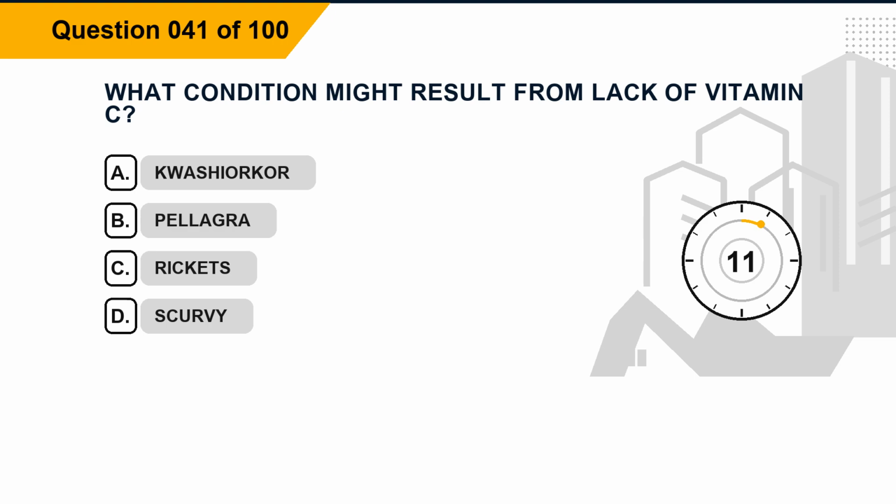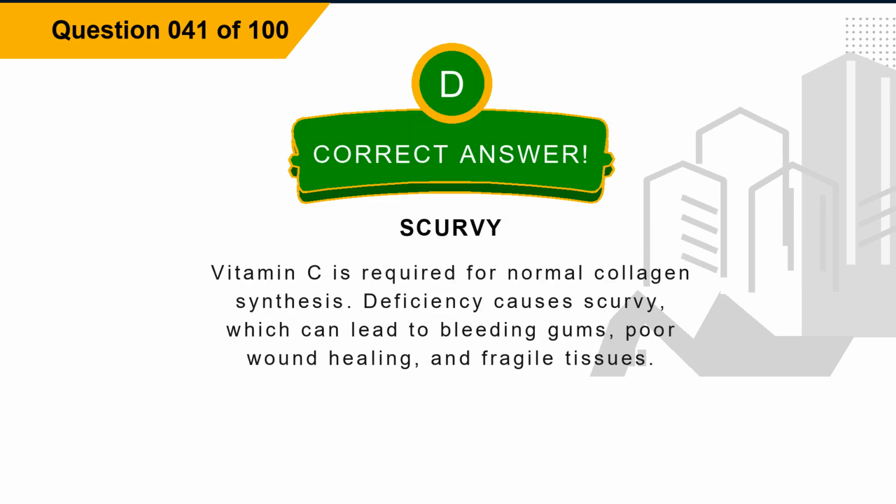Question 41. What condition might result from lack of vitamin C? Option A. Kwashiorkor. Option B. Pellagra. Option C. Rickets. Option D. Scurvy. The correct answer is option D. Scurvy. Explanation. Vitamin C is required for normal collagen synthesis. Deficiency causes scurvy, which can lead to bleeding gums, poor wound healing, and fragile tissues.